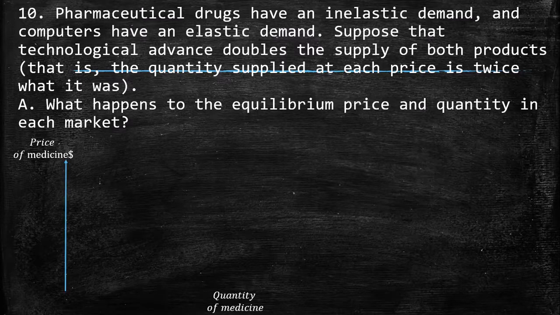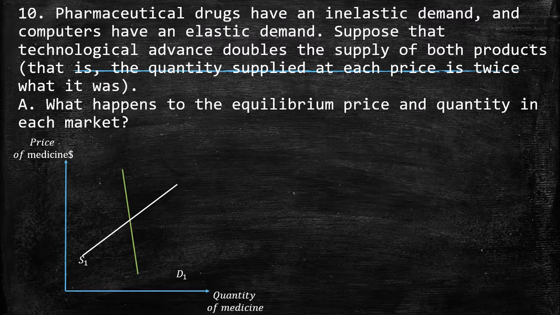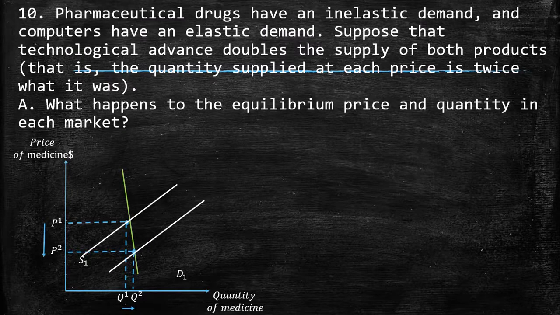So here we have the market for medicines. We have the supply, and here we have the demand, which is completely inelastic. If you see, it looks like an I, inelastic. So here is the price. With the technological advance, the supply curve shifts to the right, so the prices are lower and the quantities are higher. So this is what happens.